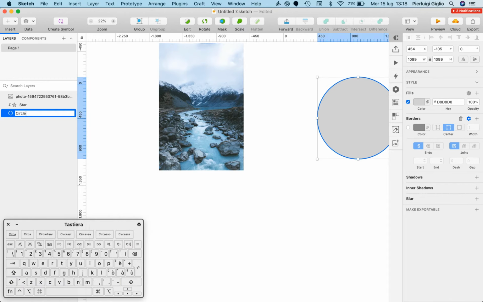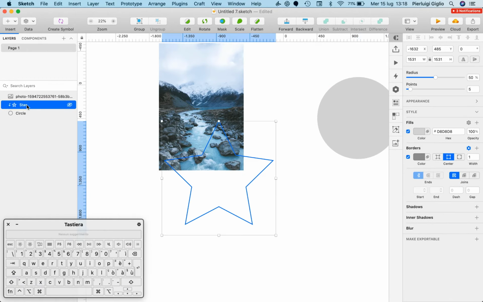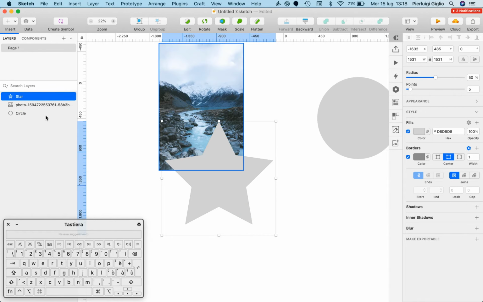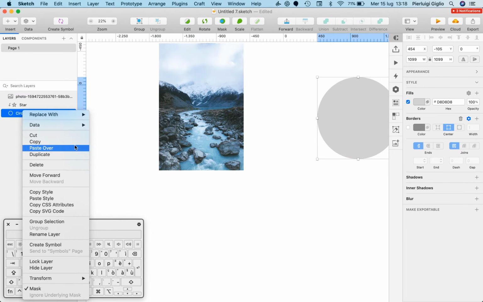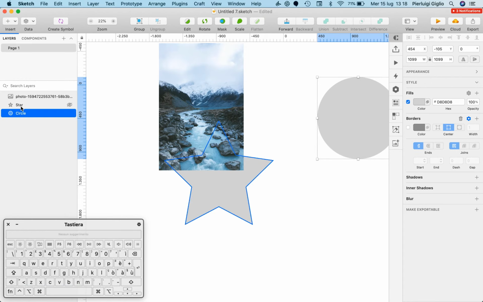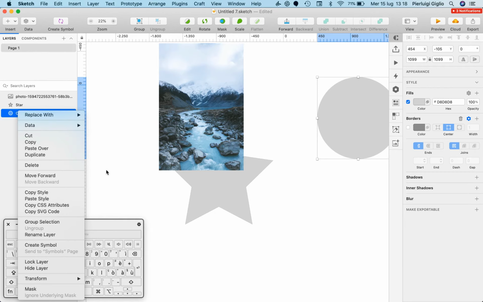So I'm going to rename it to circle, because sometimes Sketch just automatically assumes that this is going to be a mask just based on the layer name. So this is something which you want to keep an eye out for. And actually, since this was previously a mask, that was basically the issue. So it's not always the layer name, but that can totally give you a hint that Sketch is considering that